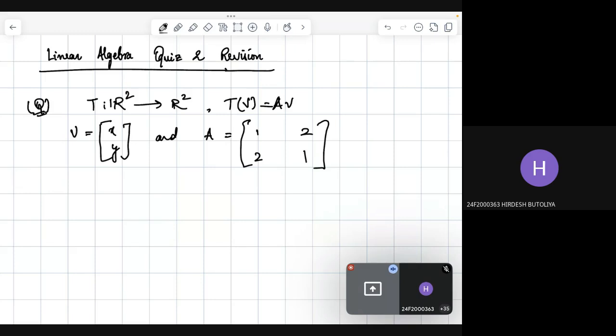We have to check if this is a linear transformation, and whether it is one-one, onto, or neither.